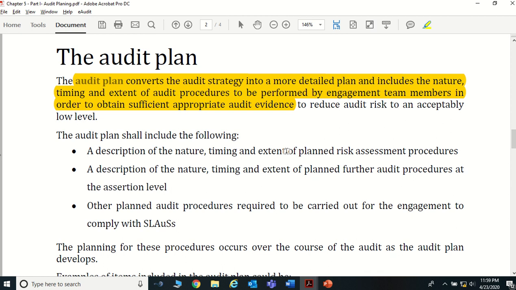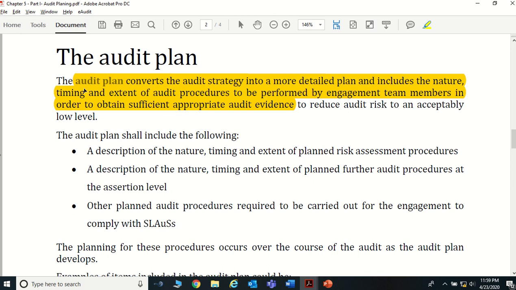Even though you have gathered a lot of audit evidence, if it is not appropriate, it may not help you to tell a true and fair view of the financial statements, right. So you need to collect sufficient and appropriate audit evidence.